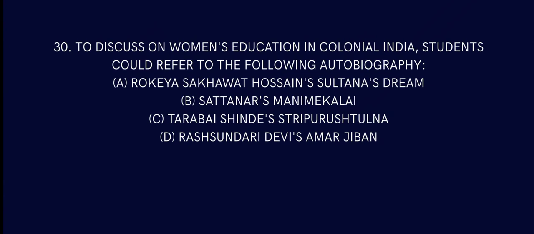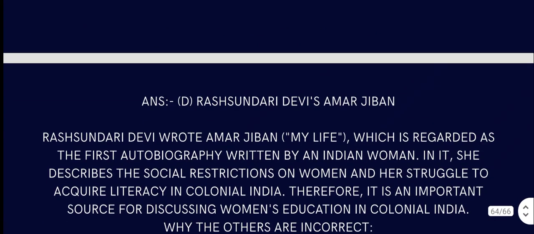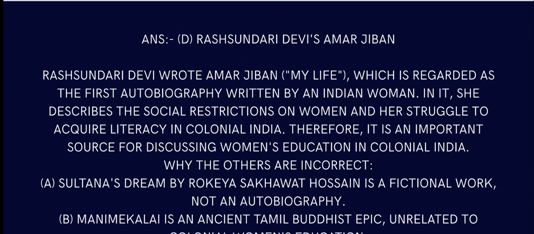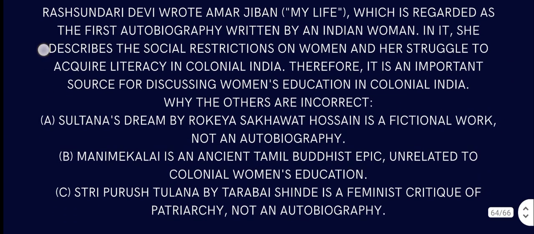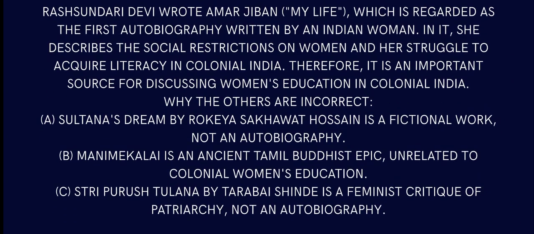Tarabai Shinde's Stri Purush Tulana is about women empowerment or questioning society, those types of things. But Rajsundari Debi's Amar Jiban is an autobiography. Rajsundari Debi wrote Amar Jiban, My Life, which is regarded as the first autobiography written by an Indian woman. In it, she describes the social restrictions on women and her struggle to acquire literacy in colonial India. Therefore, it is an important source for discussing women's education in colonial India.